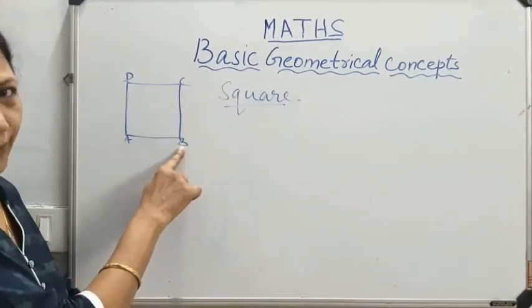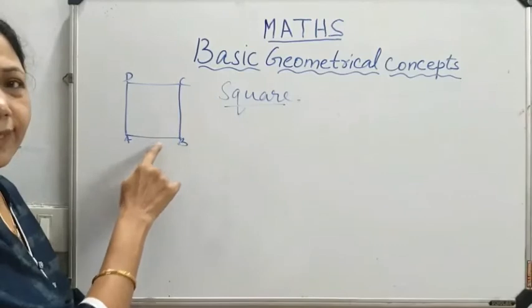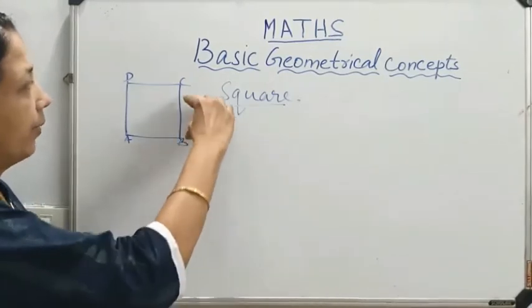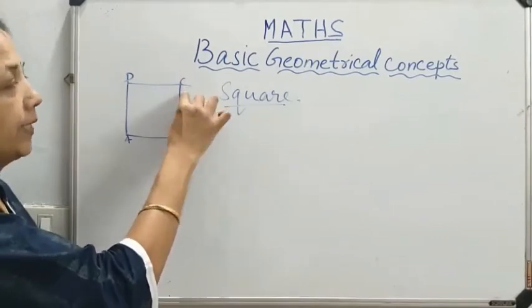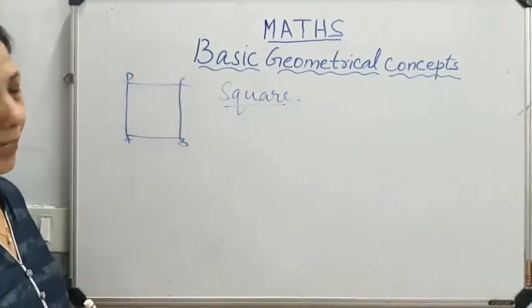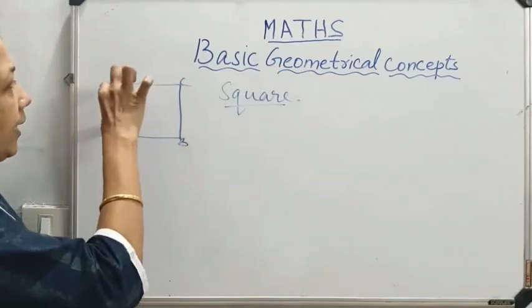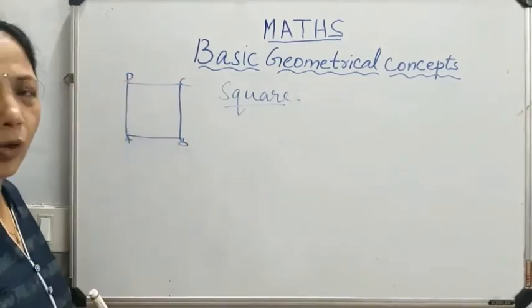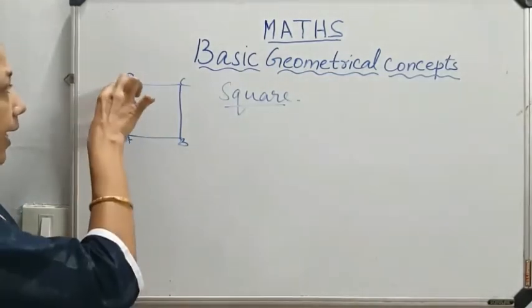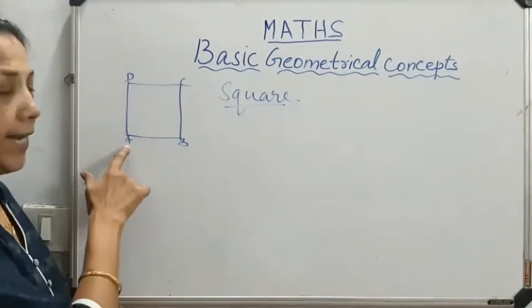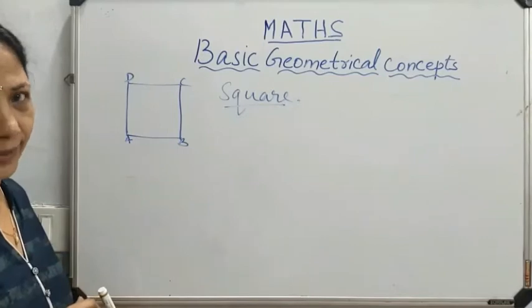B is common, so these 2 sides are adjacent sides. BC, CD. C is common, so BC and CD are adjacent sides. CD, DA. D is common, so these 2 sides are adjacent sides. AD and AB. A is common, so they are adjacent sides.